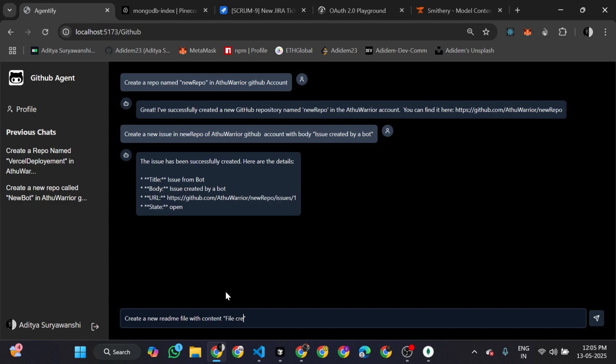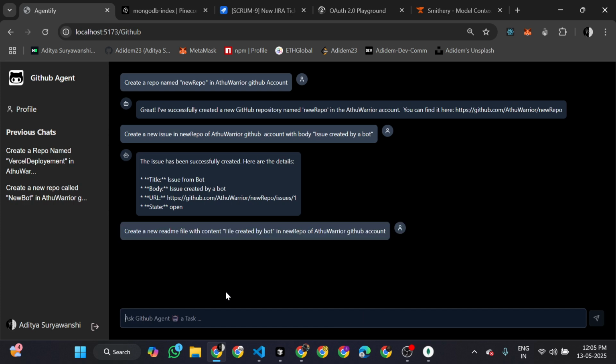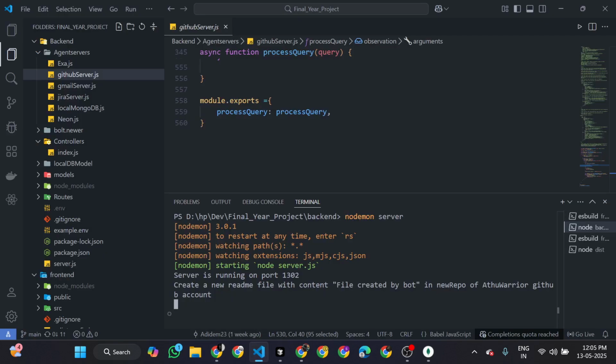with content file created by bot. Sometimes the accuracy can be different. Let's see in which repo, new repo of Athu Warrior GitHub account. Now same thing, the vectors will be added. There will be a tool call.